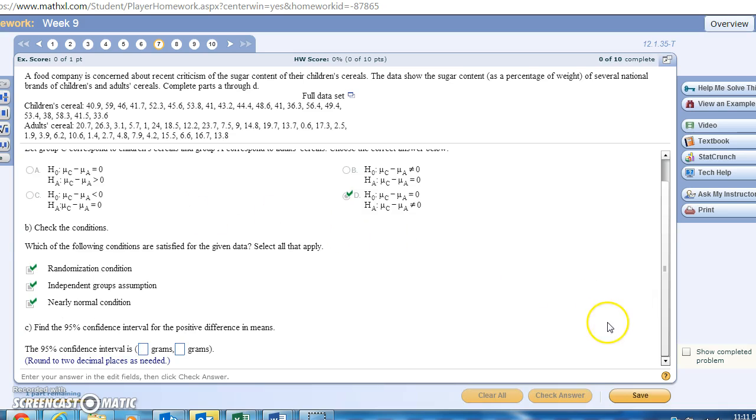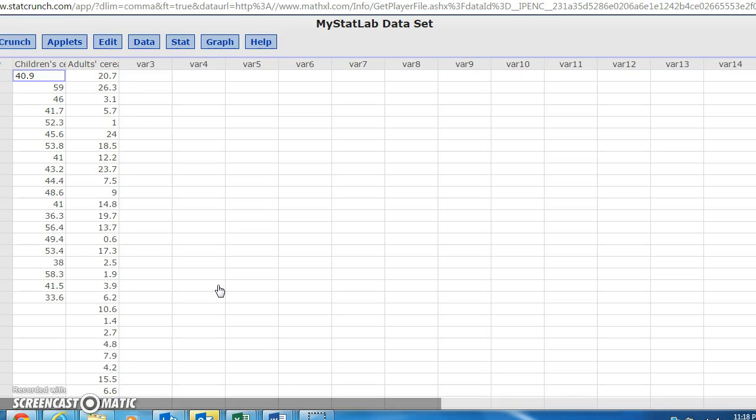So we move on to find the 95% confidence interval for the positive difference in means. Okay, so you were asked to find the 95% confidence interval for part C. We go back to my StatCrunch data set that you already have up here in that setup. I've X'd out of the histograms so that we can have a clean page.